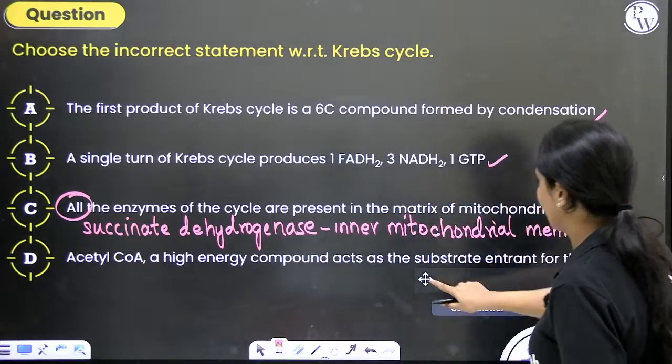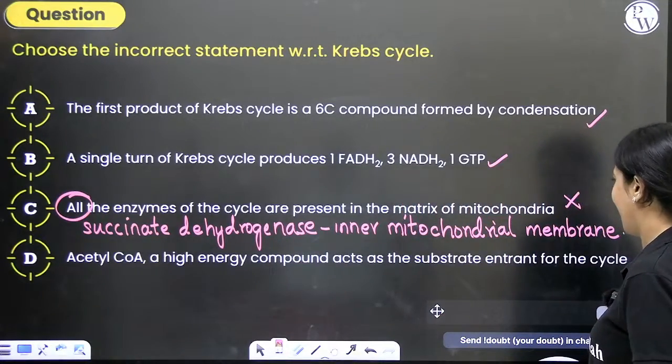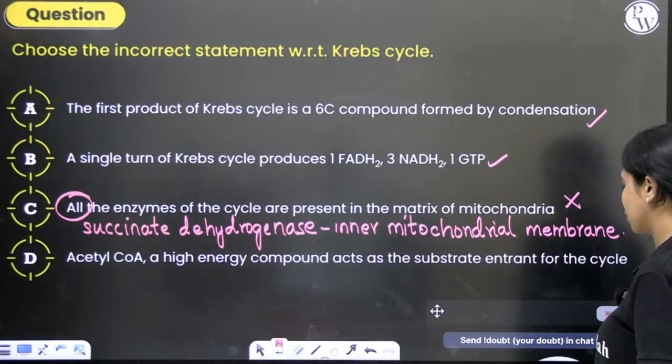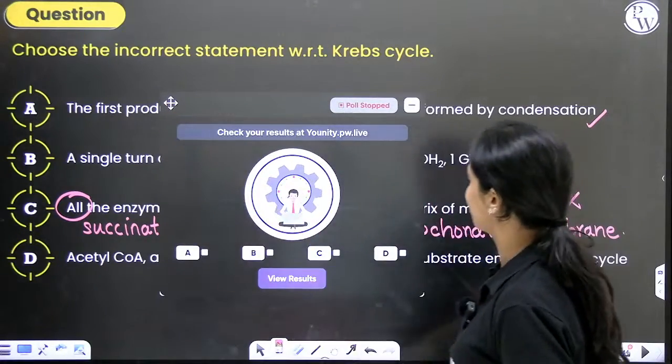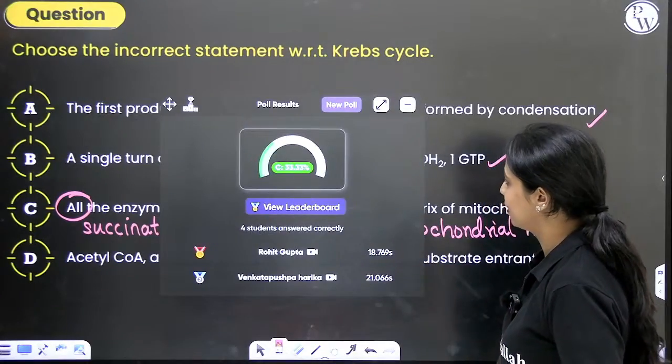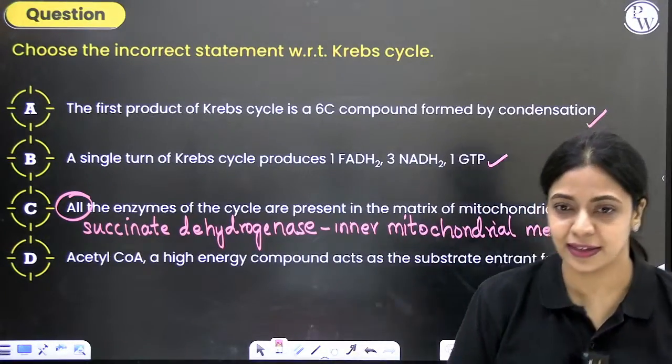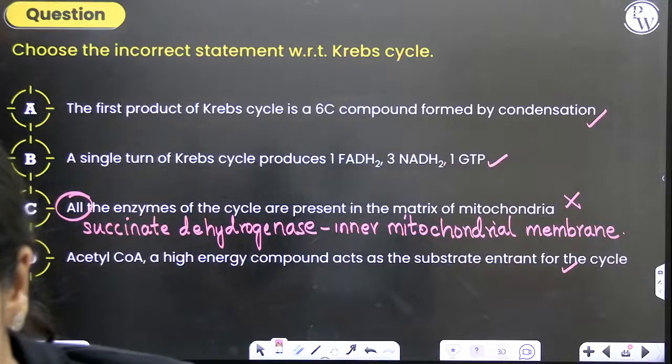Option D, acetyl-CoA, high energy compound, acts as the substrate entrant for the cycle. Yeah, that is the entrant. That is also correct. So the incorrect statement with respect to Krebs cycle is option C. Just 33% of you have answered correctly. What is the doubt? Is it clear now after I explained?